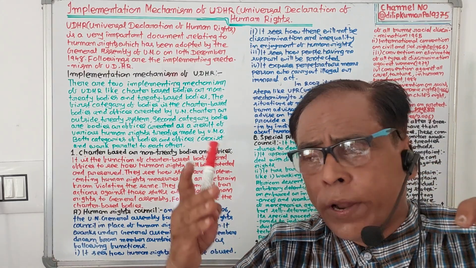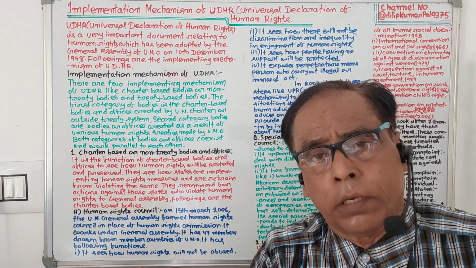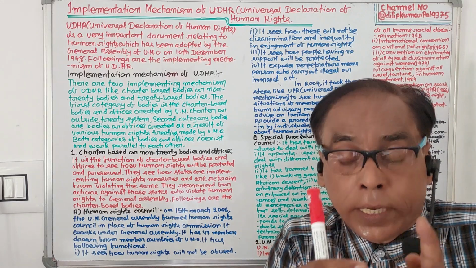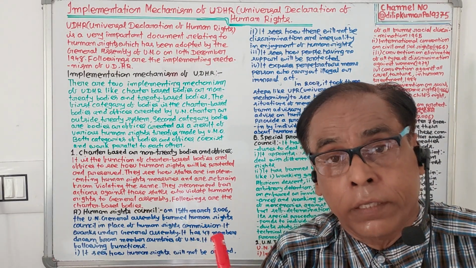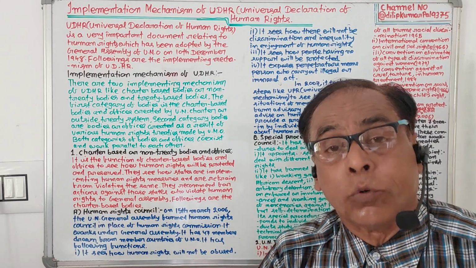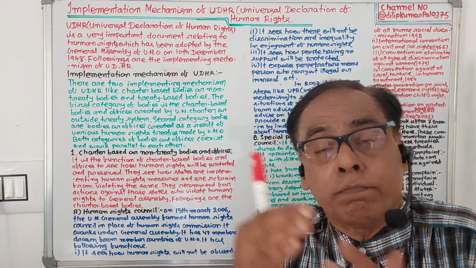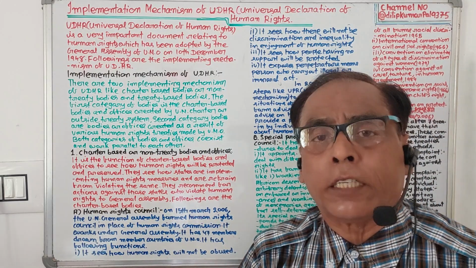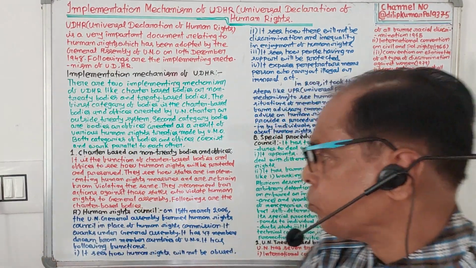One is charter-based, the other is non-charter-based. Charter-based means implementing mechanisms which are created by the UN Charter. It is their duty to see how states will refrain from violating human rights, and if any state violates them, it is the function of the charter-based body to report to the General Assembly of UNO for action.